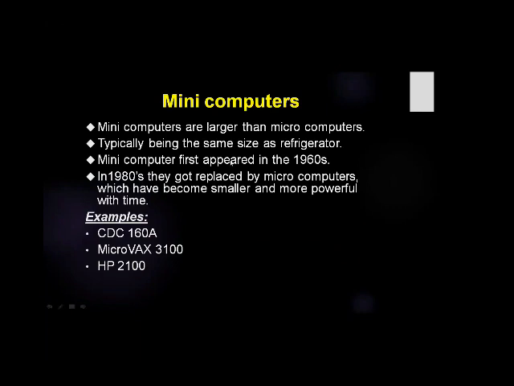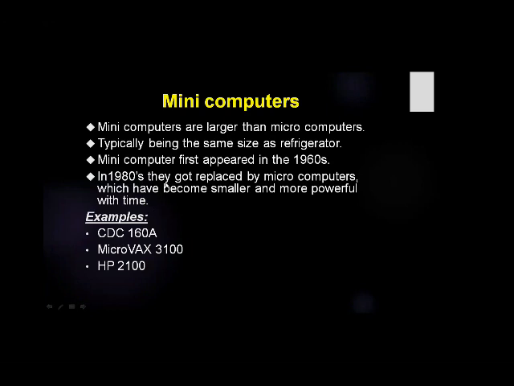Mini computers first appeared in the 1960s, which means the use of mini computers started in the 1960s. In the 1980s, they got replaced by the microcomputer, which had become smaller and more powerful with time.